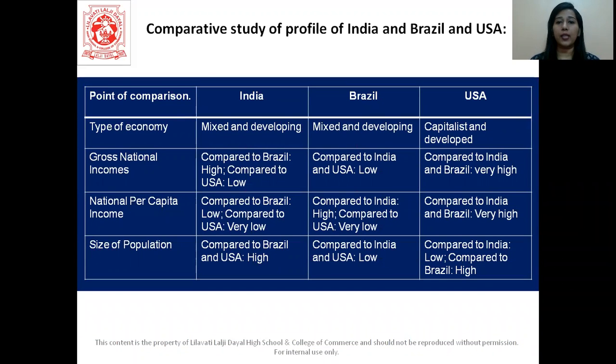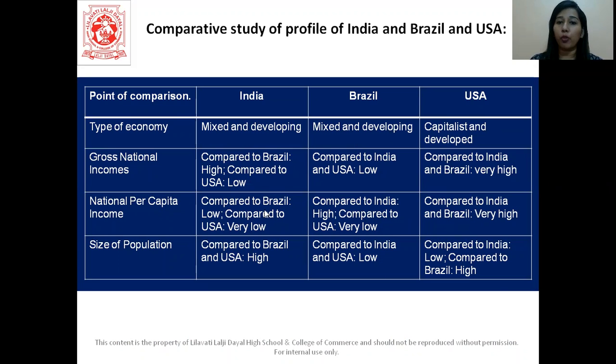Alright, so here we can see India, Brazil and USA. The reason we are going to compare India, Brazil and USA is because India and Brazil are both developing countries, alright, and USA is already a developed country. So we will see how these two countries are different from a developed country, alright. So we'll be talking about economy, the gross national income, per capita income and the size of population.